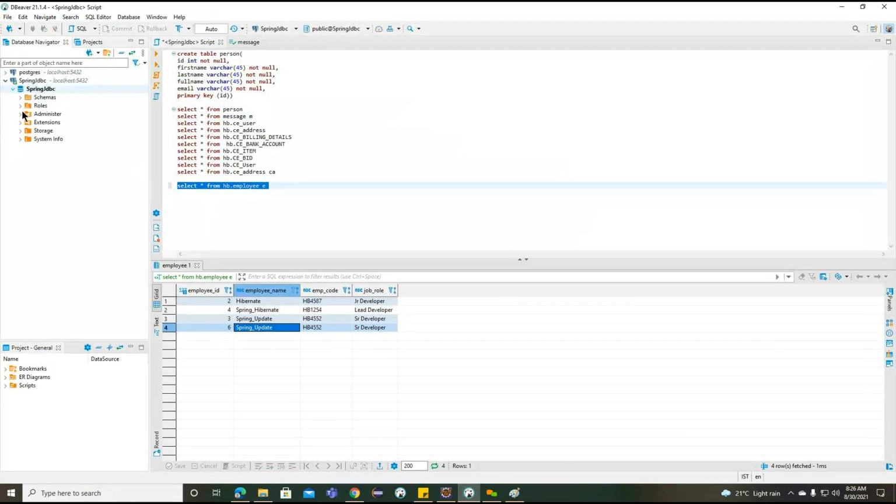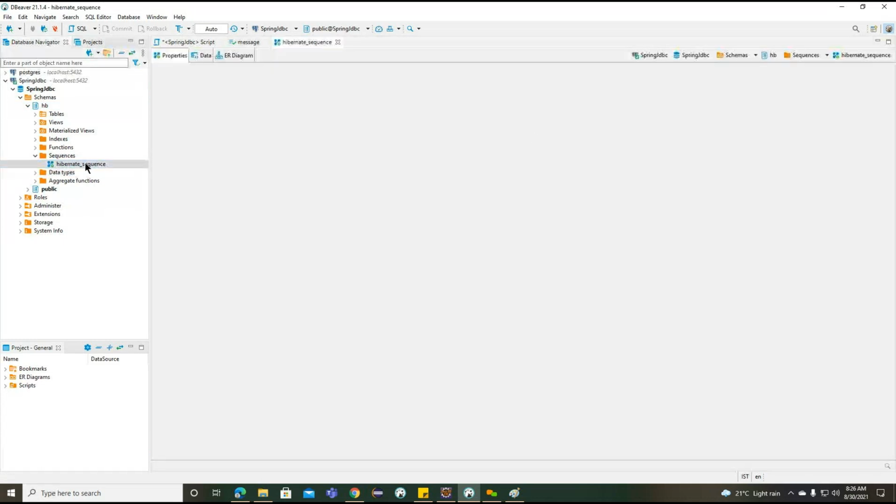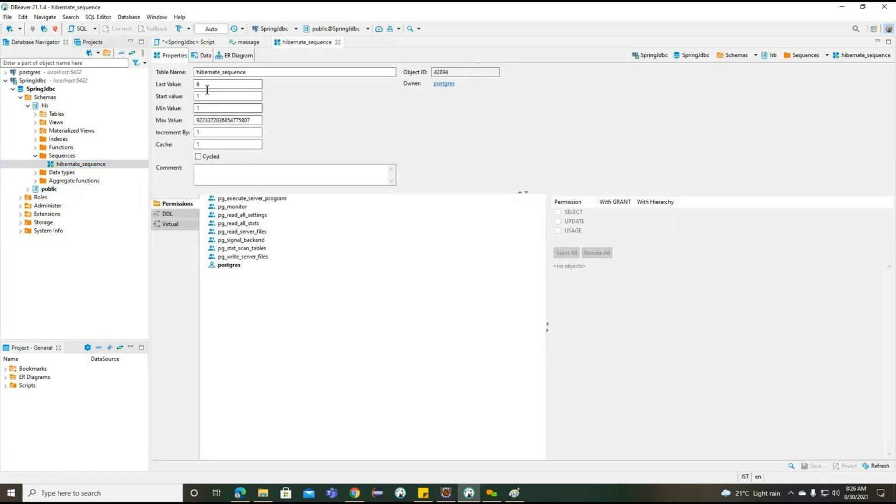For this, we'll go to the Spring JDBC. Inside the schema sequence, now you can observe the Hibernate sequence we have, and the last value we used is 6, starting value 1, increment 1, and what is the max value? Up to this, Hibernate is going to insert the value, one by one, every time.